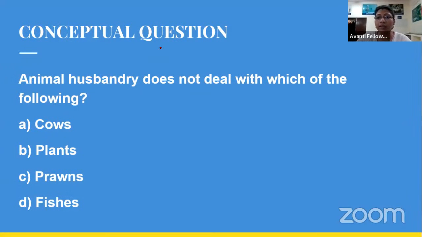So before going to that, you have a question: animal husbandry does not deal with which of the following? Okay, it is a very simple question. You have to just find out the one option which is not dealing with animal husbandry, and your options are A cow, B plants, C prawns, and D fishes. You can give your answer through this MCQ poll which I am launching. So here is your poll. Please give your answer through this poll.